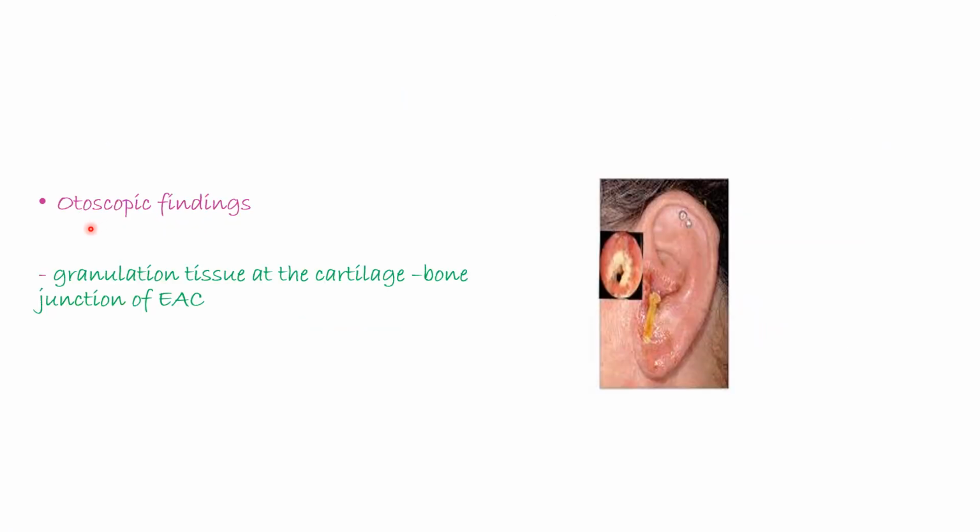As I said before, the otoscopy findings, or the examination findings, are kind of the hallmark to differentiate whether this is a severe variant form or a simple form of otitis externa. On examination, you're going to see granulation tissue at the cartilage, especially at the bone junction of the external auditory canal, as you can observe here.